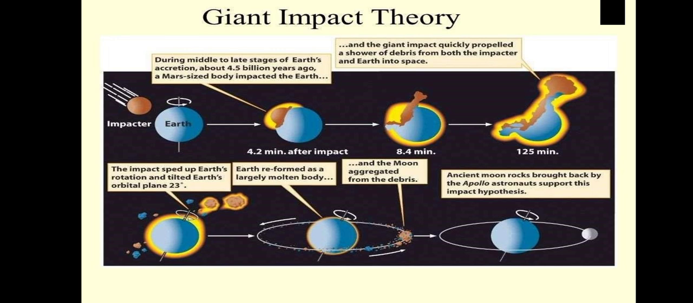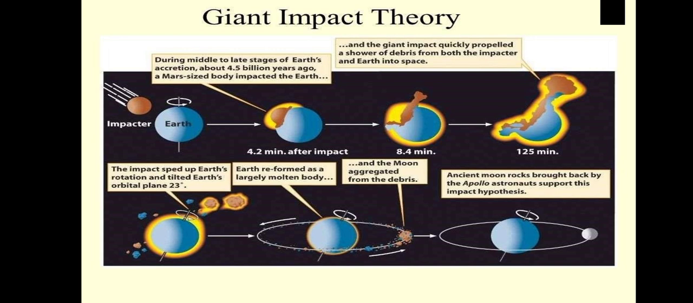And then, 8.4 minutes after the impactor strikes the Earth, the impactor causes the destruction of the Earth, and the giant impact quickly propelled a shower of debris from both the impactor and Earth into space. So that's how the whole debris from the Earth and the impactor was propelled out into space, and the impact sped up the Earth's rotation and tilted Earth's orbital plane 23 degrees.